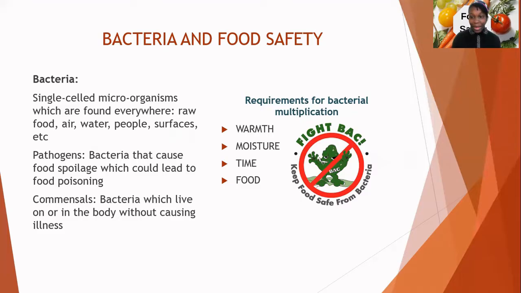What are pathogens? These are bacteria that cause food spoilage and could lead to food poisoning. So these pathogens are the major things that we talk about in food safety. And just for information purposes, commensals are bacteria that live on or in the body without causing us any form of illness.